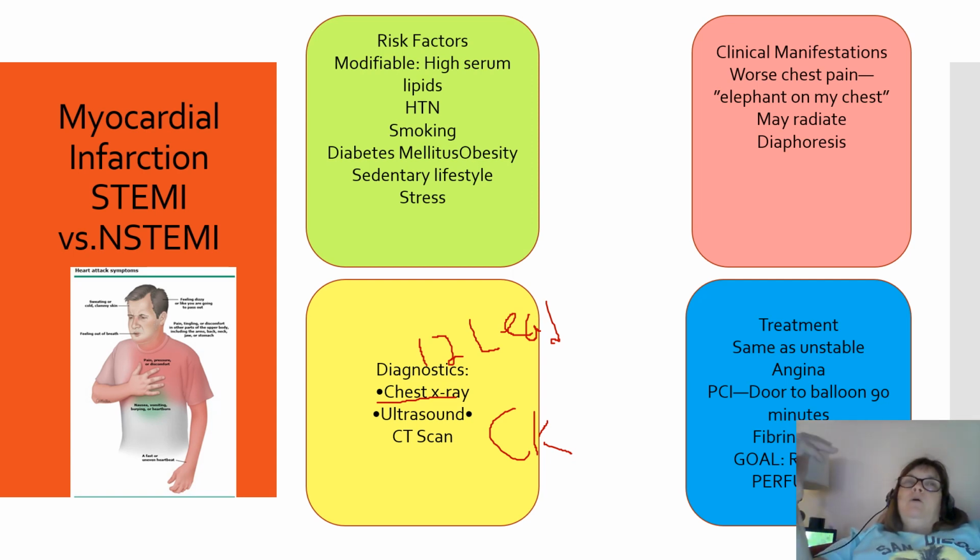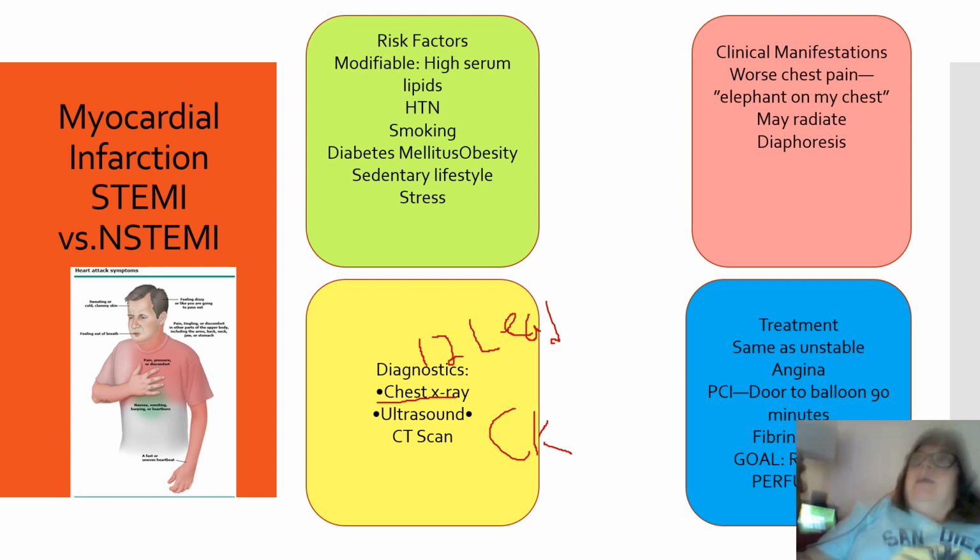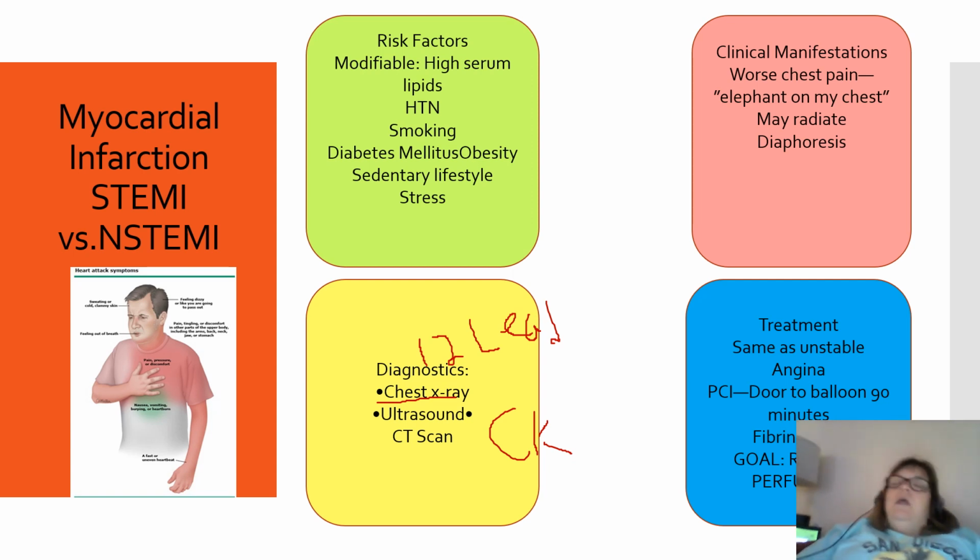If they get a radio call that they're getting a person with chest pain, or if they present to the emergency room and say, I'm having chest pain, oh my God, there's an elephant on my chest, the goal is 90 minutes to get them on the table and into the PCI lab. If they live outside of an area that doesn't have the ability to do PCI, within 2 hours they will do a fibrinolytic. I think it's 2 hours, but the goal is 90 minutes.